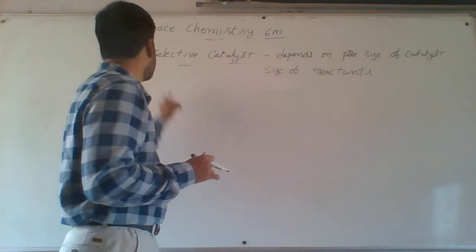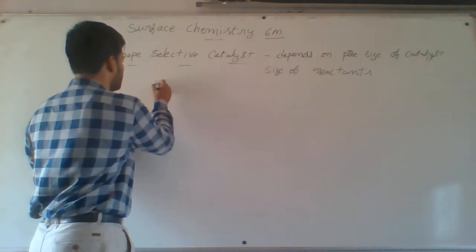That is called a shape selective catalyst. Example, zeolite.